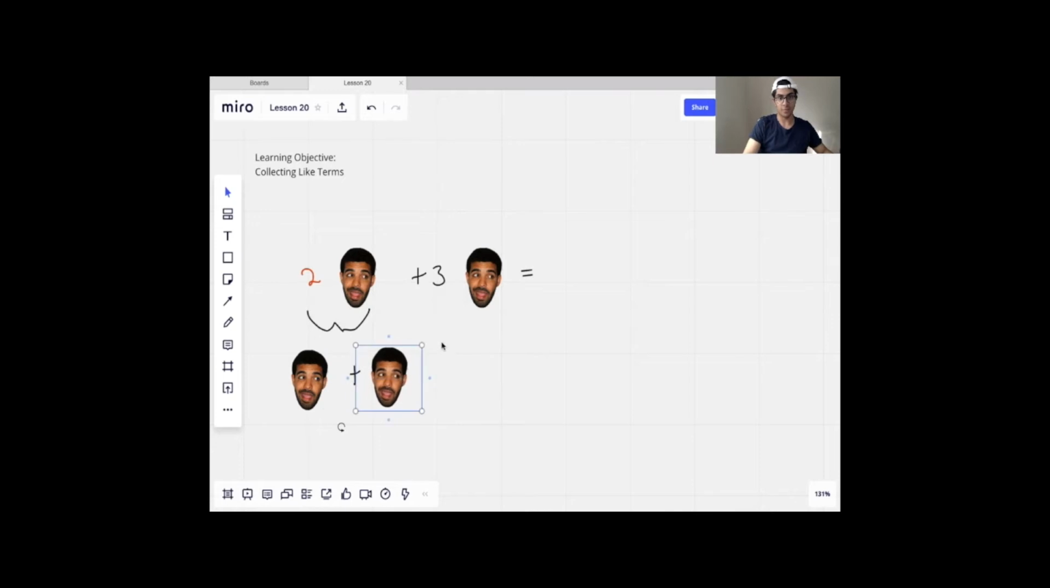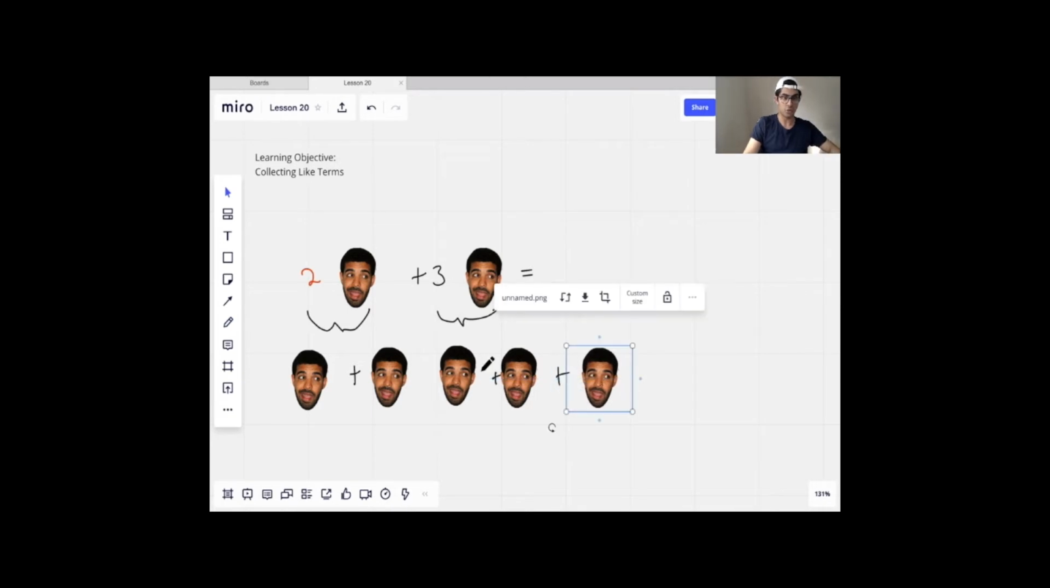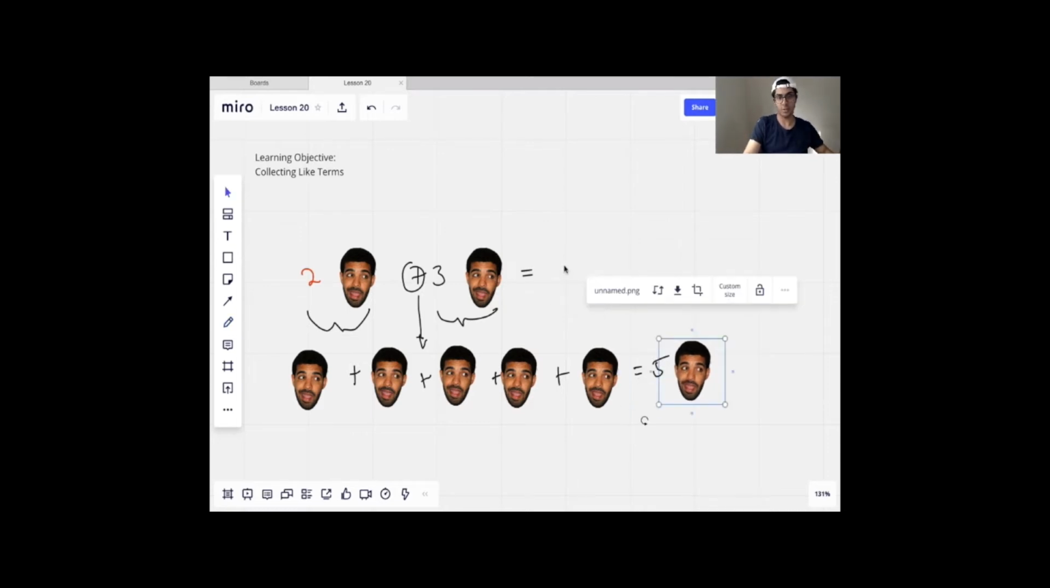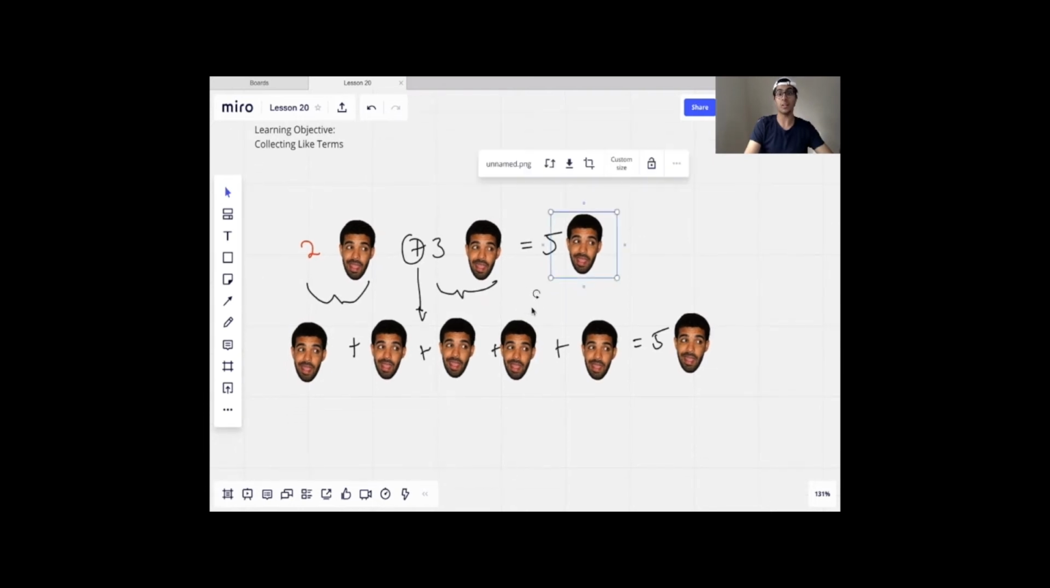And then 3 Drakes is the same thing as saying Drake plus Drake plus Drake. And since there's a plus sign here as well, that just becomes 5 Drakes, right? There we are, and I can write that here as well, 5 Drakes. What we're really doing here is collecting like terms, because this Drake is actually the same as this Drake, so we can add them up.